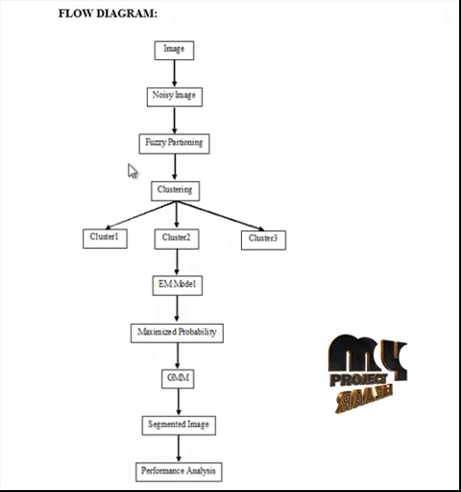After fuzzy partitioning, the clustering process is employed. In the clustering process, the regions in the images that have similar intensities are clustered using the fuzzy C-means algorithm. In fuzzy C-means, every point has a degree of belonging to the clusters, as in fuzzy logic, rather than belonging completely to just one cluster. Thus, the points at the edges of the clusters may be in the cluster to a lesser degree than the points in the center of the cluster.